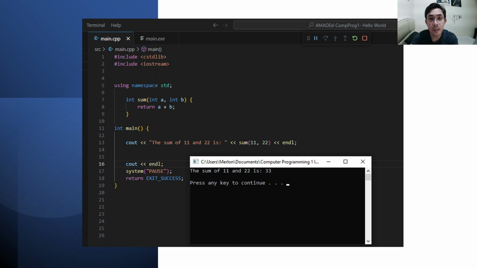We have an example here of a function that will add two numbers. We start off by defining a function named sum. Notice that before the name of the function, we have declared the return type, which is integer. Next, the function accepts two values, integers a and b. Now, inside the function, we have a return statement which adds the values of the two variables and returns that as the result of the function.